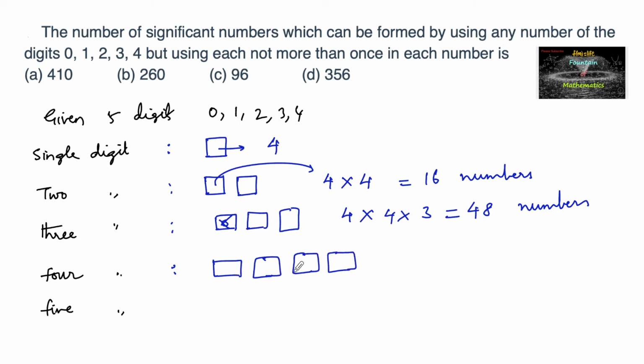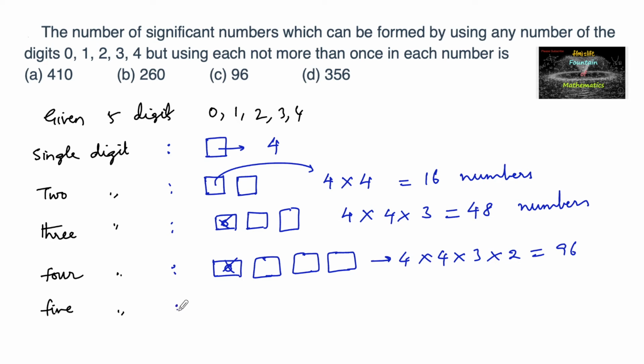And coming to the 4-digit number, again in the ones, tens, hundreds and thousands places, 0 is not accepted in the first place, so there are 4 possibilities. Then the next place can be filled in 4 ways. And then if 2 digits are occupied, the third place can be filled in 3 possibilities. And then the fourth place can be filled in 2 possibilities. So 4 into 4 into 3 into 2, we get 96. So 96 numbers are 4-digit numbers.